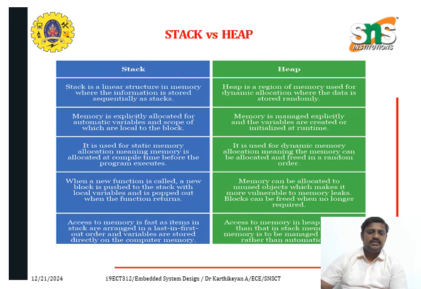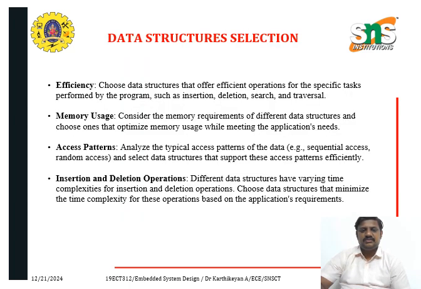When a new function is called, a new block is pushed to the stack with its local variables, and it is popped out when the function returns. On the heap, memory allocated to unused objects makes it more variable and causes more leakage because it is no longer required. These are all the differences between the stack and the heap.